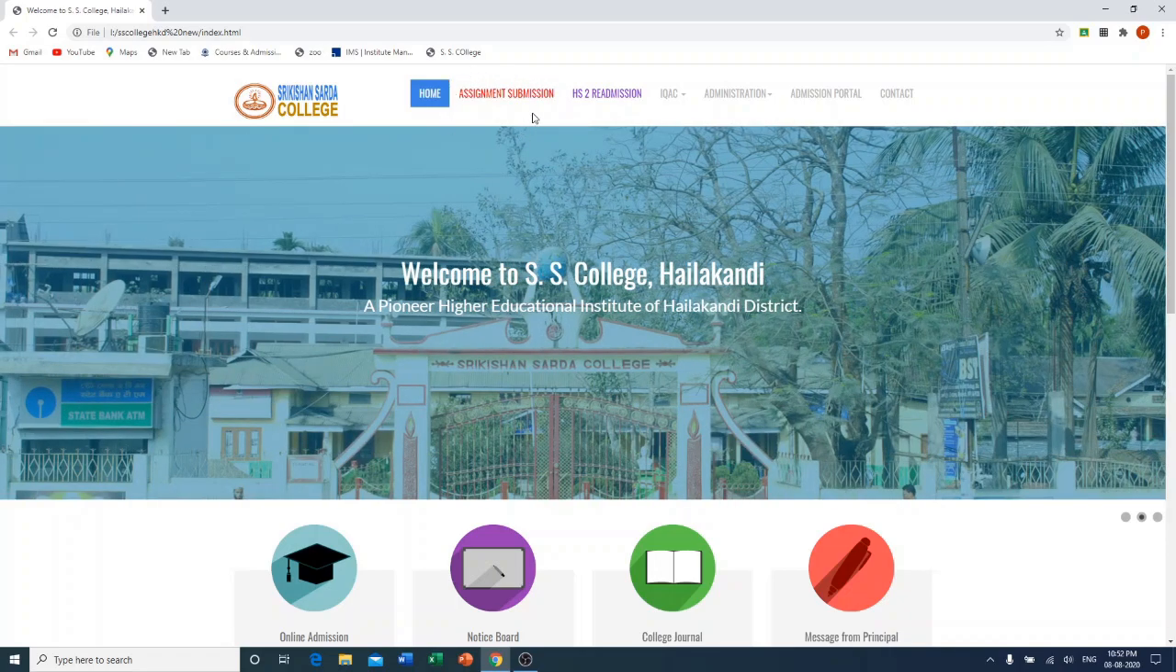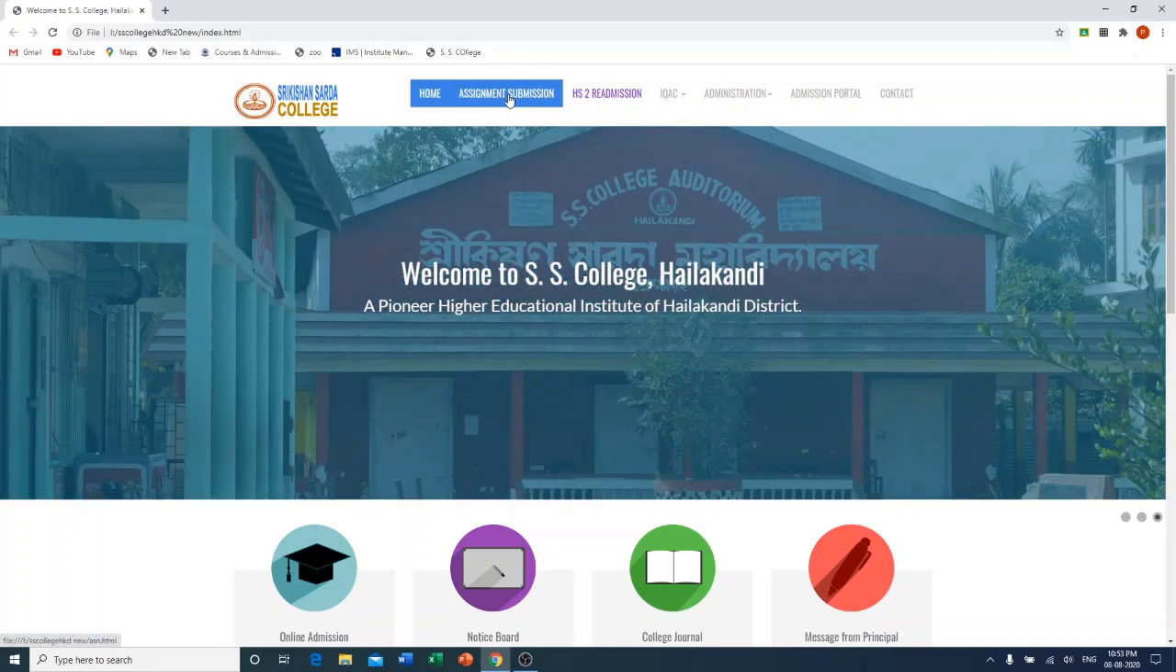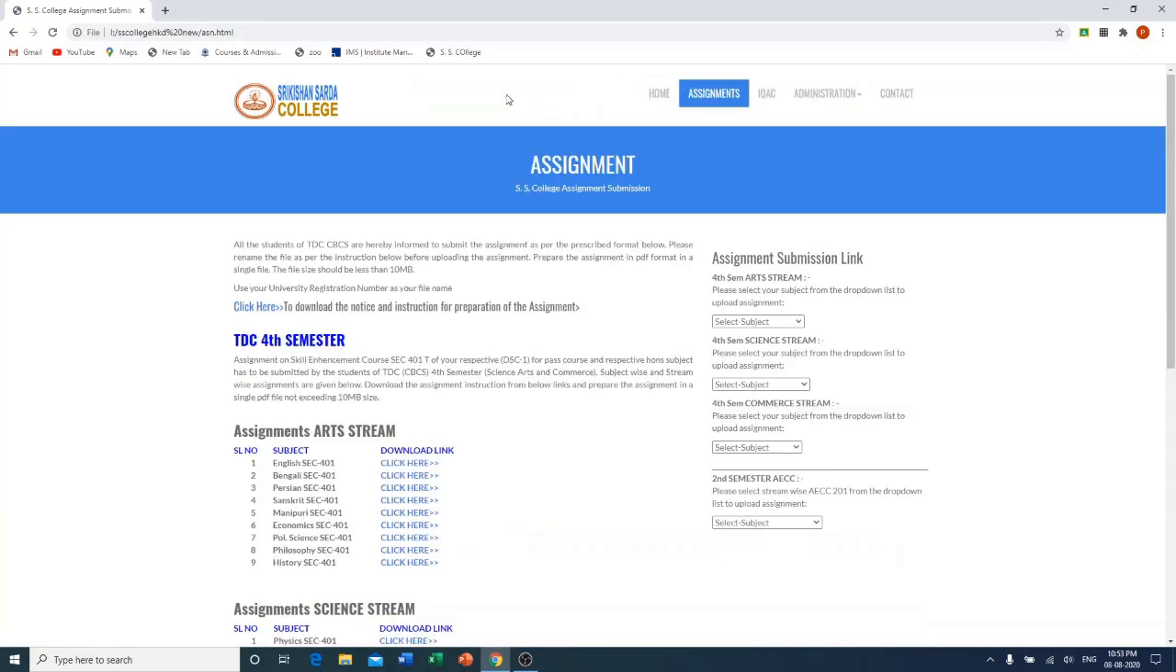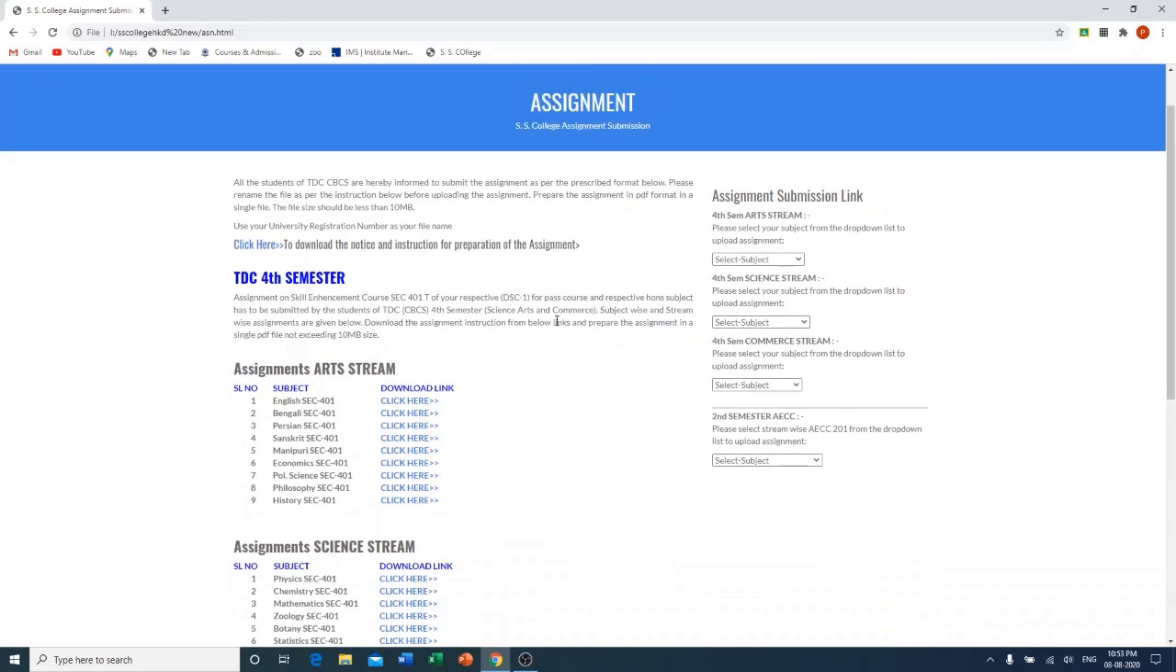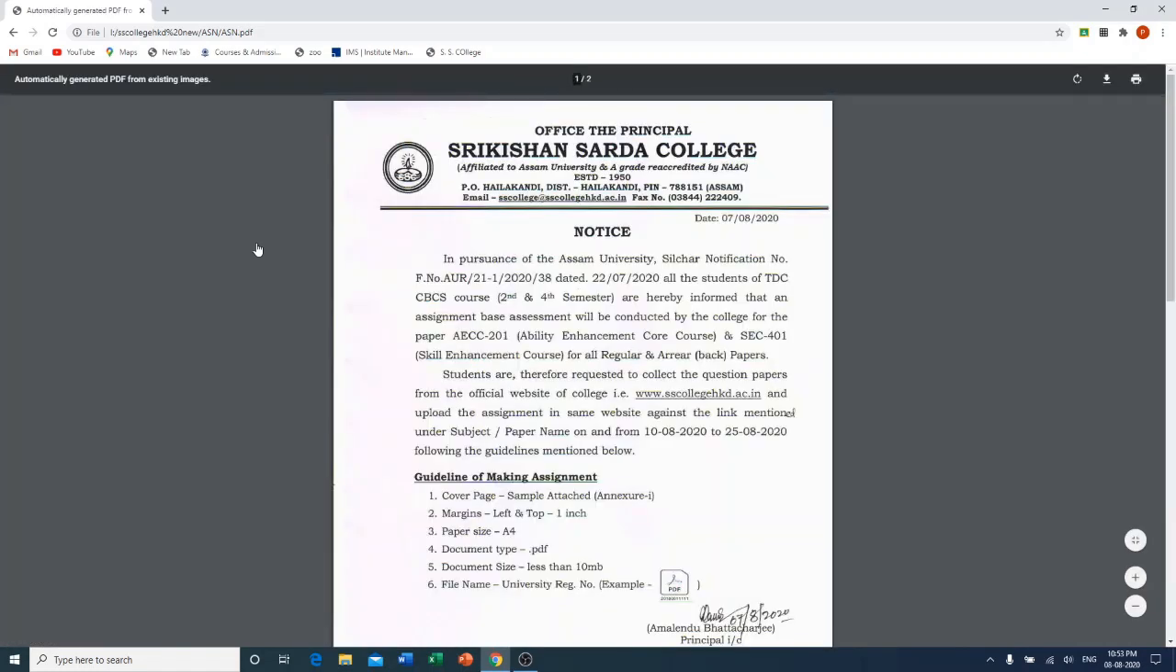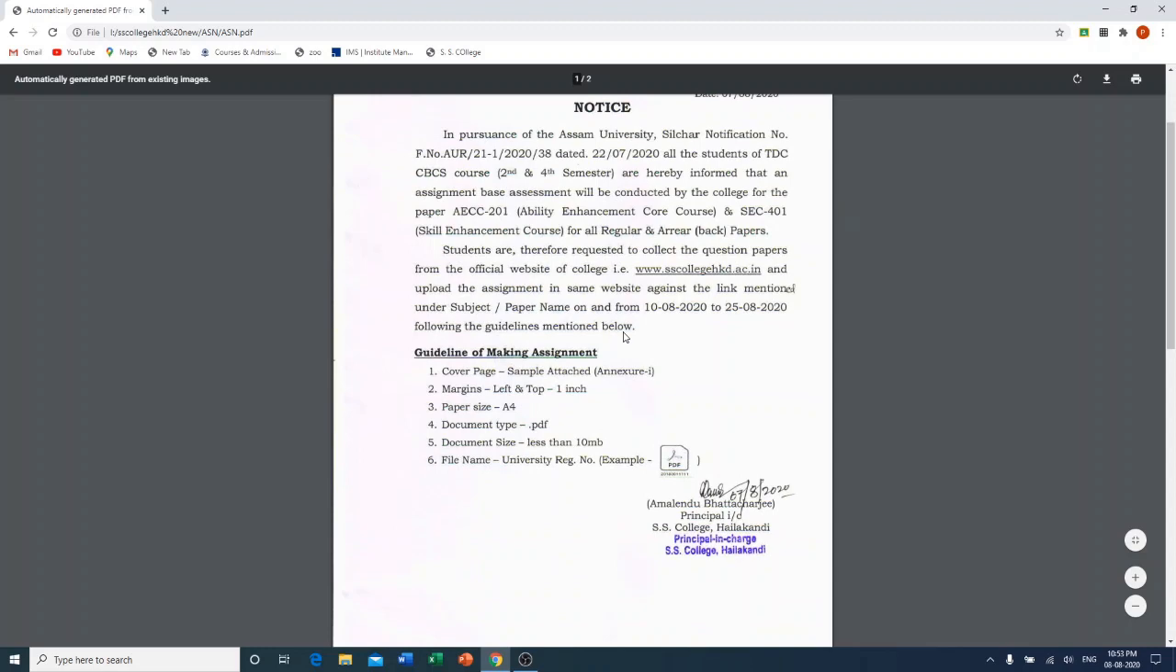You have to click on this particular link, Assignment Submission, and you will find this particular page where you have to download the assignment preparation instruction. For that you have to click on this link, that is, click here to download the instruction. And this is the instruction and notice for your assignment submission date and all these things.